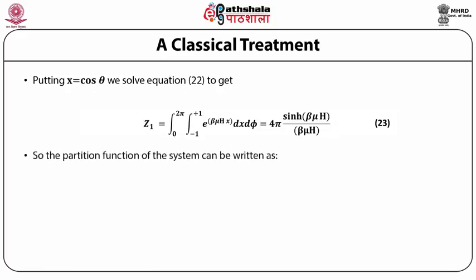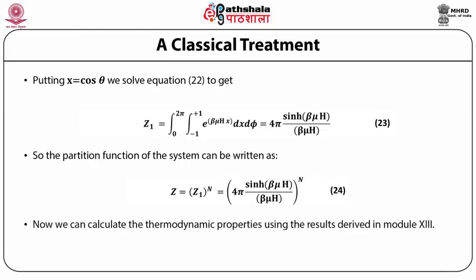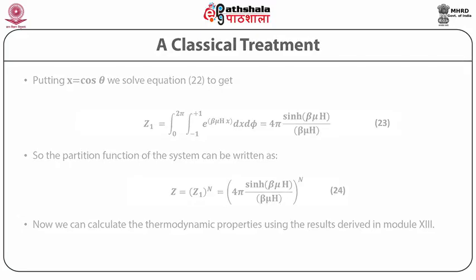So the partition function of the system can be written as z is equal to z1 raised to power n is equal to 4 pi sinh(beta mu h) divided by beta mu h, whole raised to power n. Now we can calculate the thermodynamic properties using the results derived in module 13.